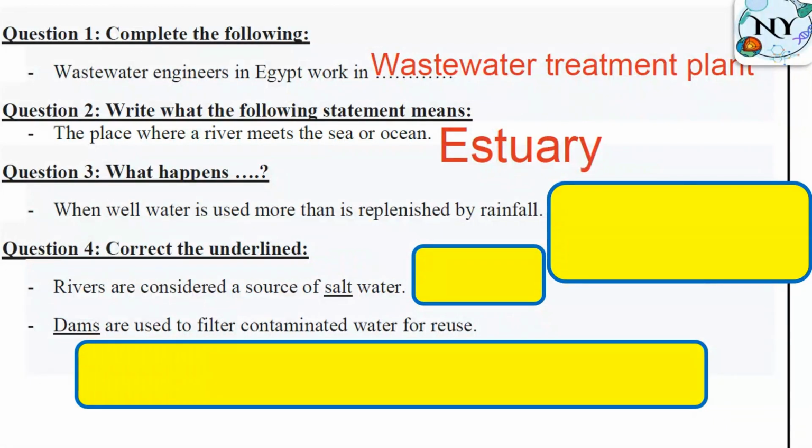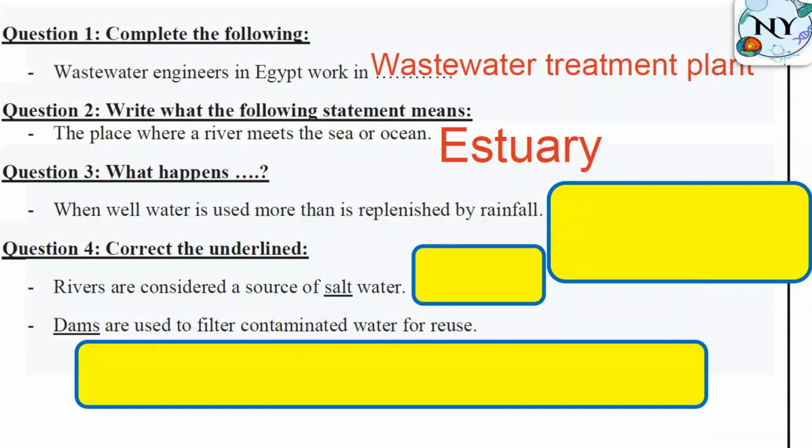What happens when well water is used more than is replenished by rainfall? By the way, it doesn't matter what is meant by replenished because we can understand what will happen if we use water more than it is returned by rainfall or replaced again by rainfall.